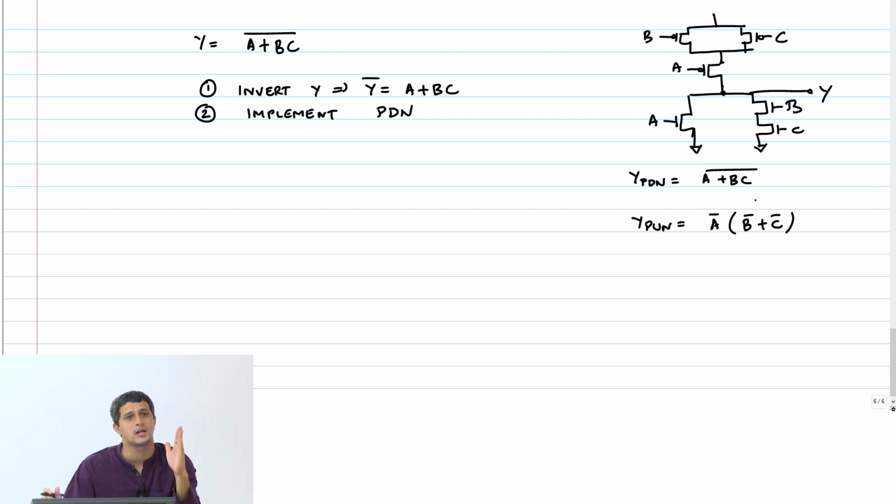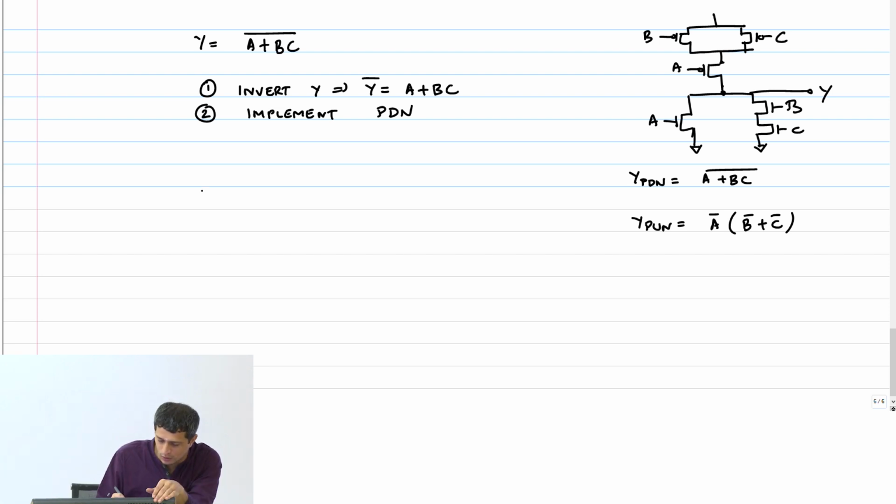There are certain cases where these things are equivalent, where logically it's okay to put one on top, one below. I will tell you how to resolve this once we get into the timing, because timing wise they are not the same, delay wise. Any other question on implementing this logic?